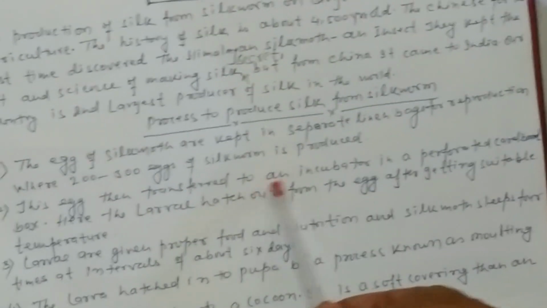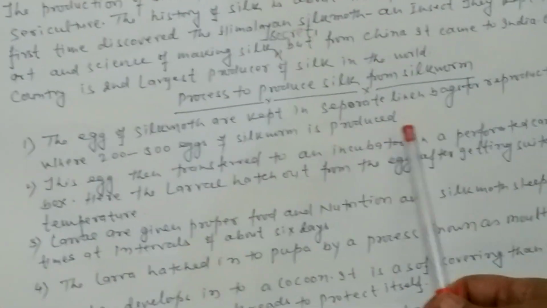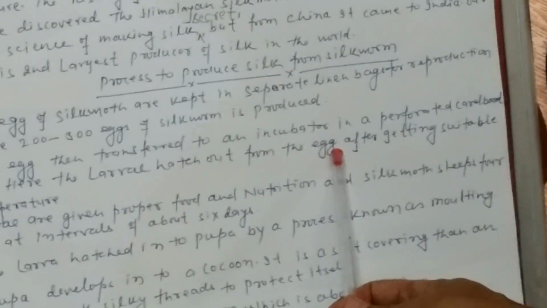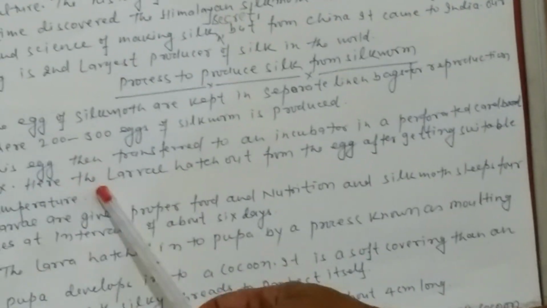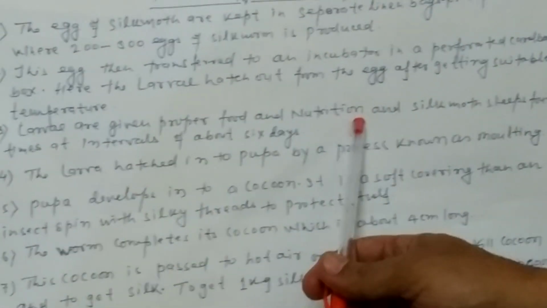These eggs are then transferred into an incubator to give the proper temperature, and in this incubator the larvae hatch out from the eggs after getting a suitable temperature. From the larva, the pupa is produced. The larvae are given proper food and nutrition.